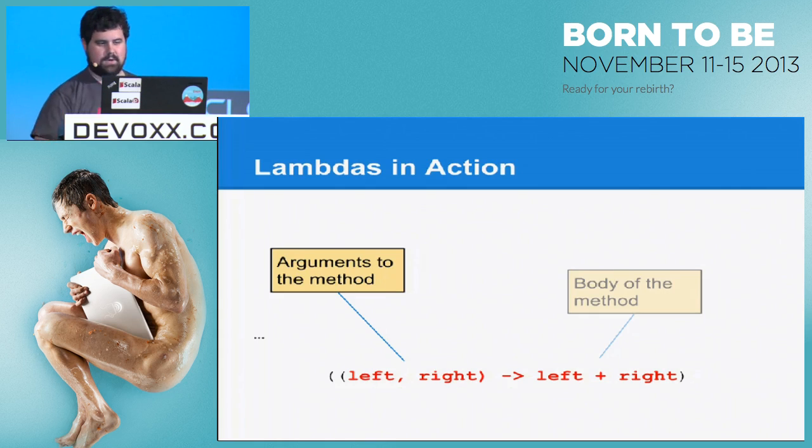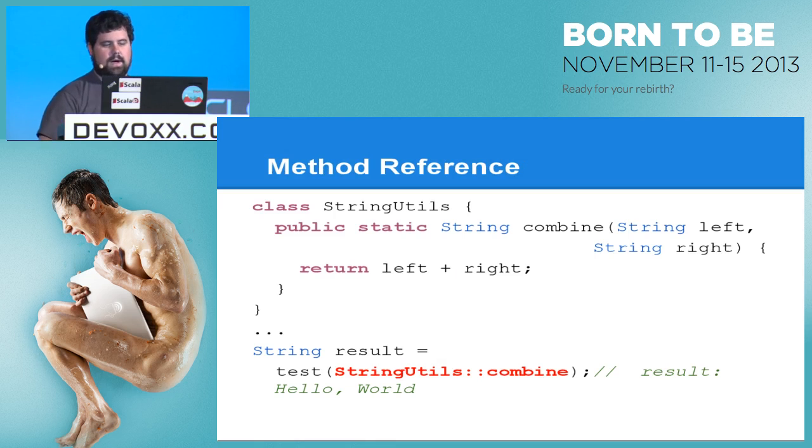Okay, I'm sure you've already seen this, so we'll skip a little bit. There's the lambda, the arrow function, the arguments, the body, yay.